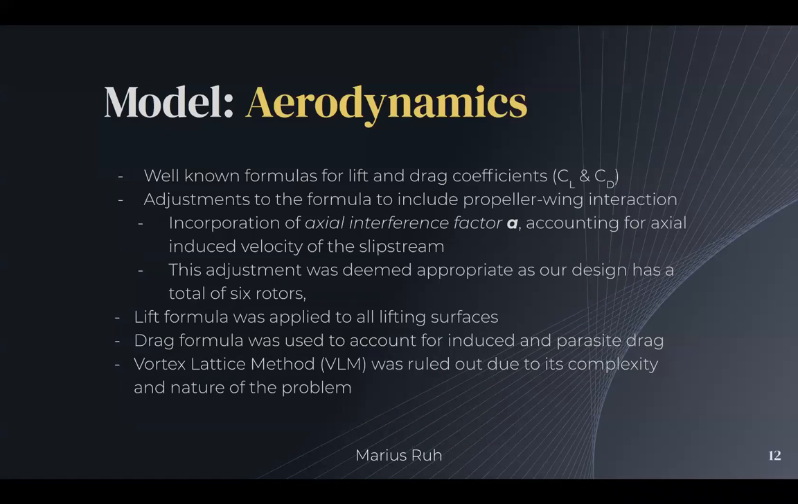What this interaction is, the propeller motion induces an axial velocity along the propeller disc. This axial velocity induces a blowing effect onto the wing, where there's an additional movement of the air over the wing surface, and that affects the aerodynamic performance of the wing. This adjustment was deemed appropriate because our design does have a total of 6 rotors, so there's significant propeller wing interaction.